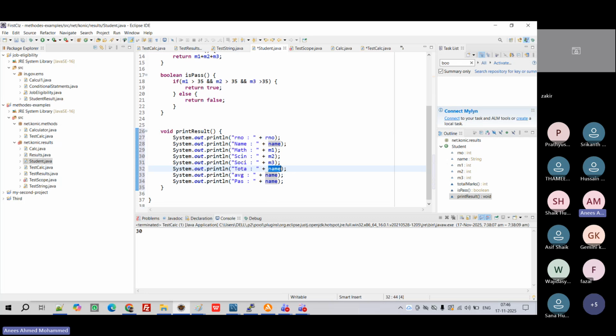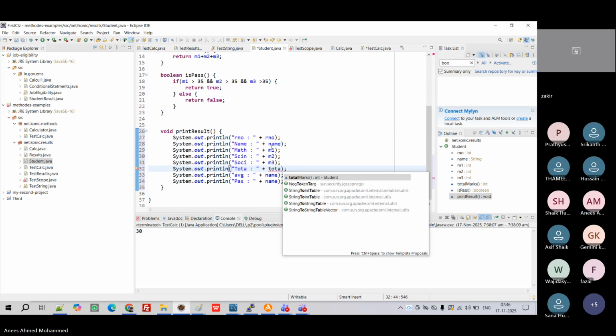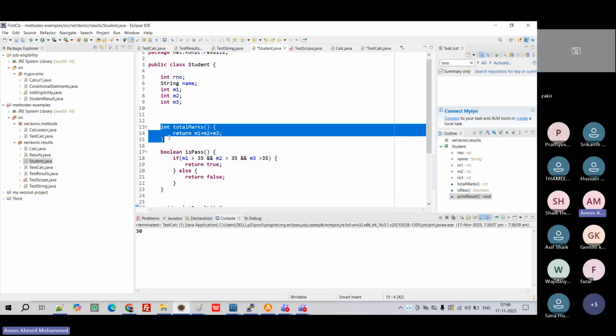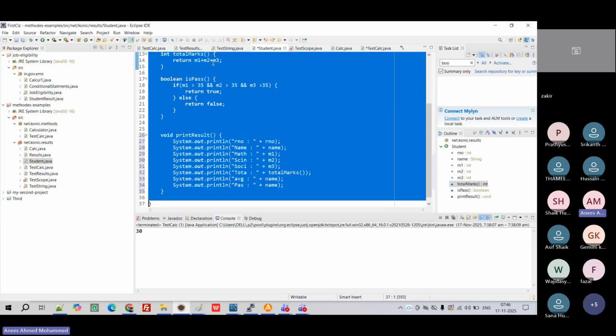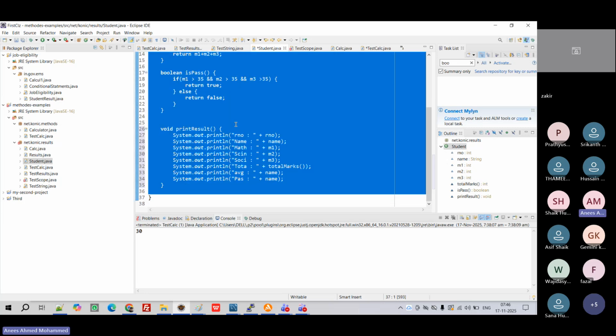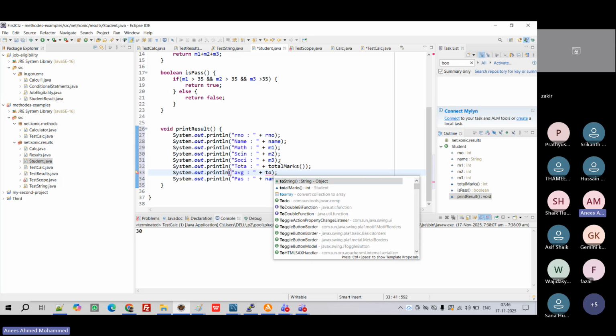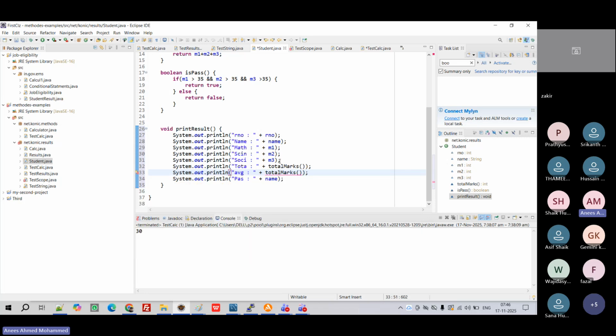Then here write total marks, right? Why am I writing total marks like this? This one is also accessible, right? I have brackets from here to here. I can directly use it from one method in another method, right? Then average, I don't have that method, but I'm using it like this. Then I will write is pass, right? How simple it is, right?